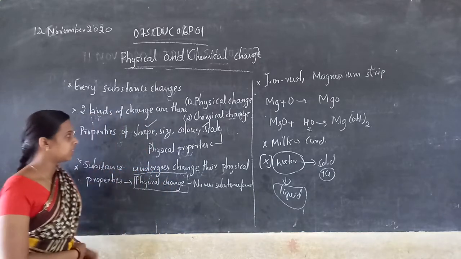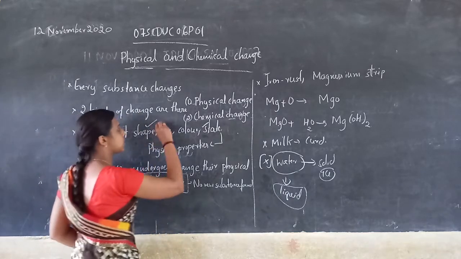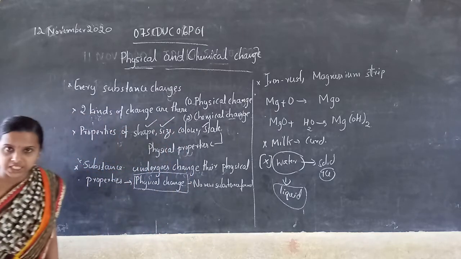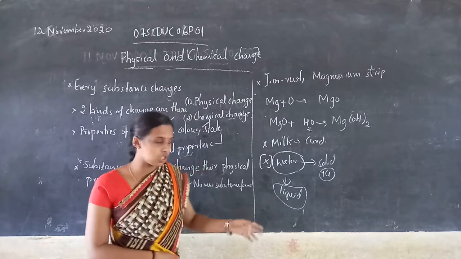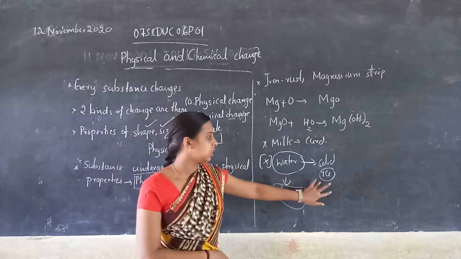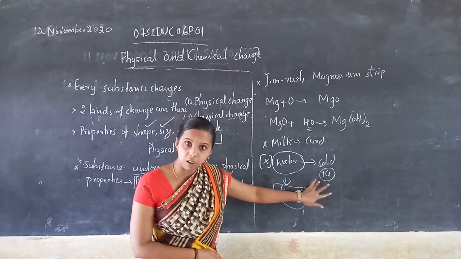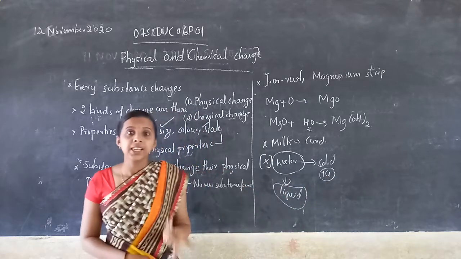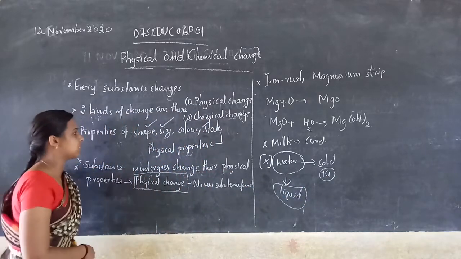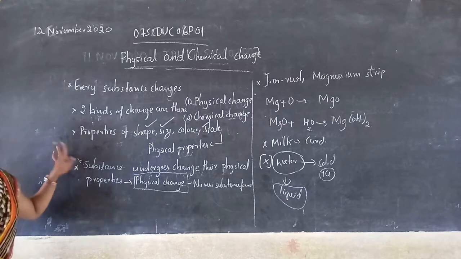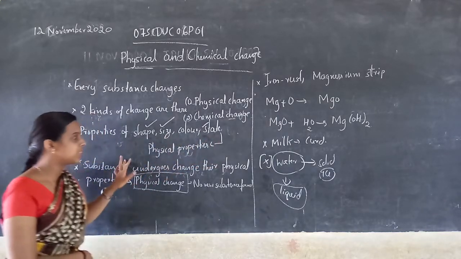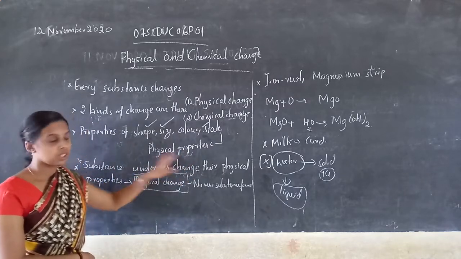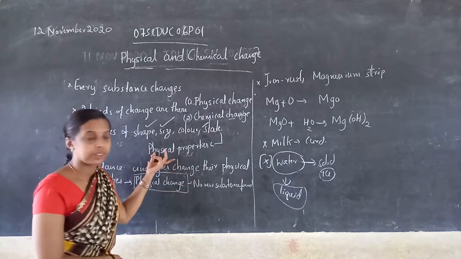So its shape changes, and the size also changes. So the properties of shape, size, color or state are the physical properties.